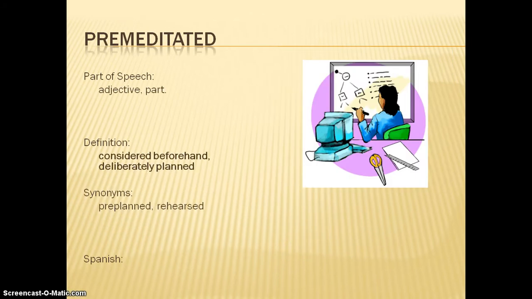Premeditated. Premeditated is something that is considered beforehand and deliberately planned and thought out. So something that's pre-planned, something that is rehearsed. You often hear the word premeditated with premeditated murder. If somebody is guilty of premeditated murder, it carries a more serious charge than something that's spontaneous, because this is thought out, it was planned ahead of time.